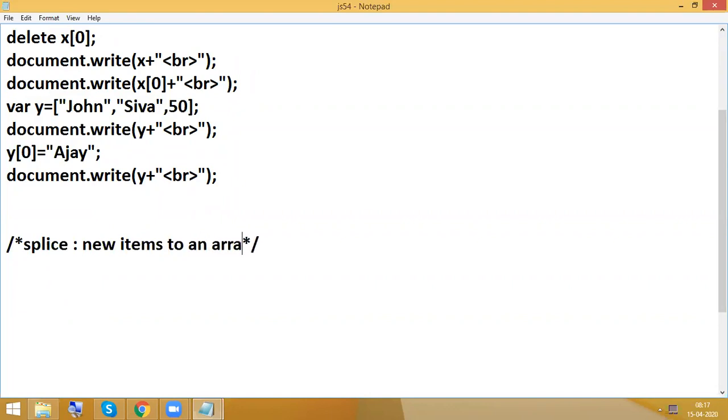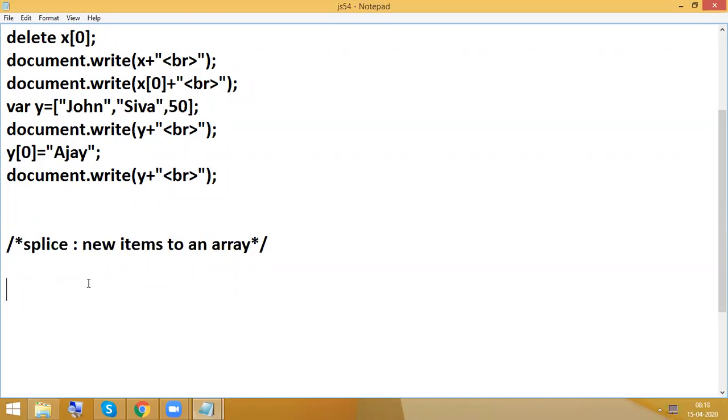Even with what we learned yesterday, push, unshift, shift, we can add and remove. But with pop, push, shift, unshift, we can add or remove only the first and last. In case of splice, based on the number, you can remove it.